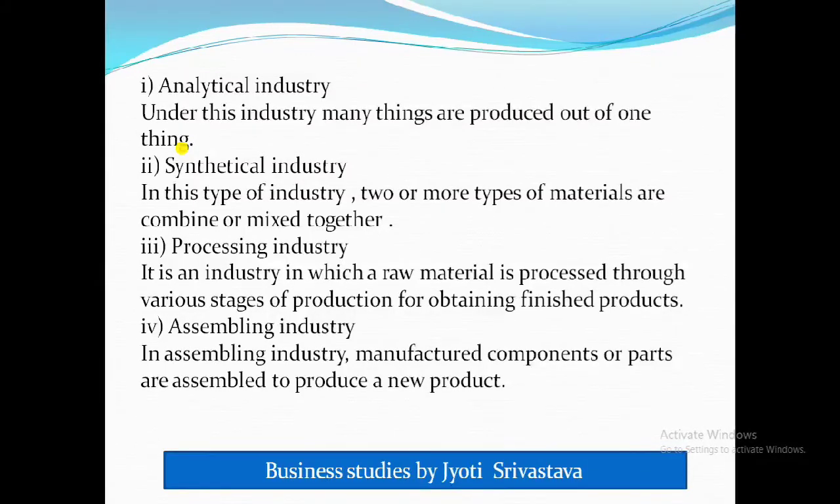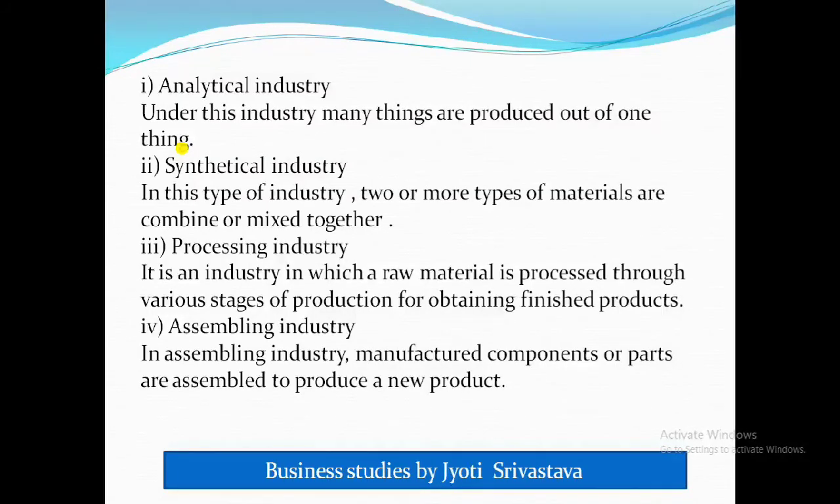Clear? Means the raw material, that is cotton, is processed through various stages. Means first spinning work is done, thread is made out of that, then weaving is done, then dyeing of that is done, and cloth is manufactured, and now you are obtaining your finished product.